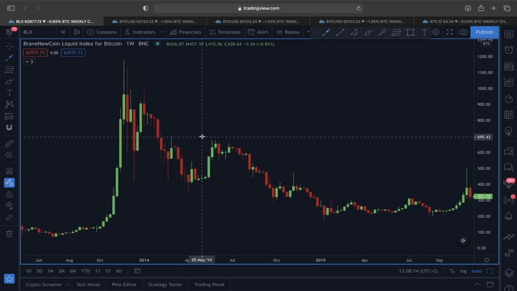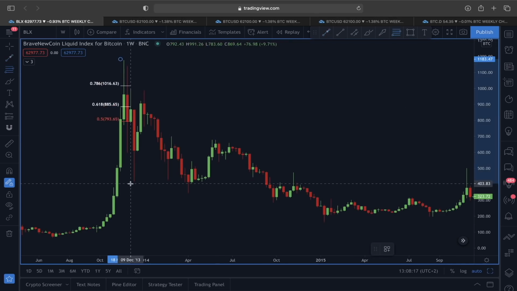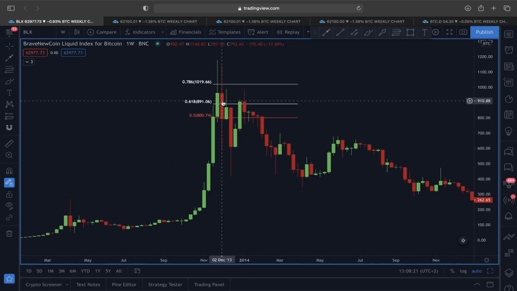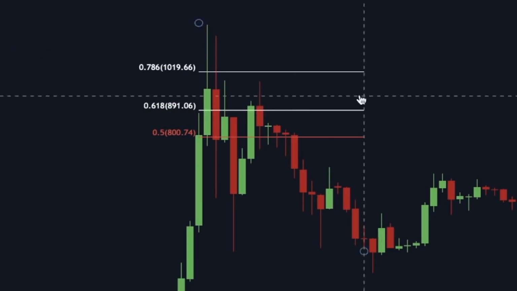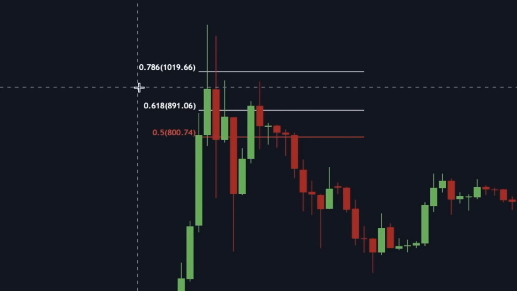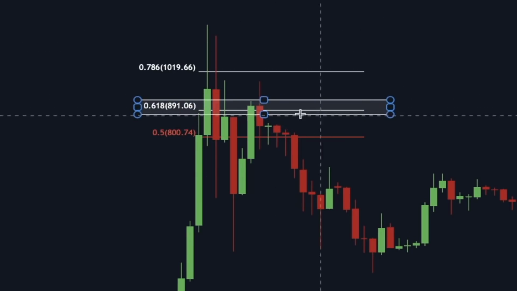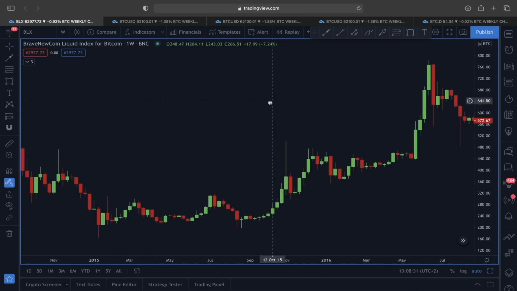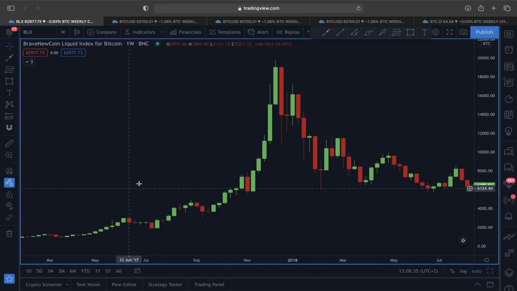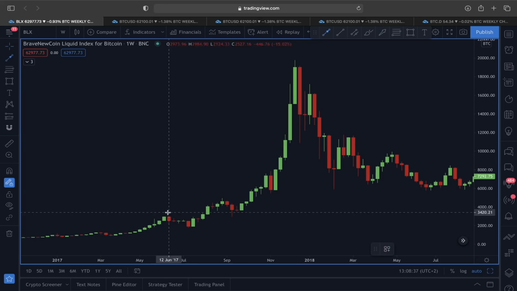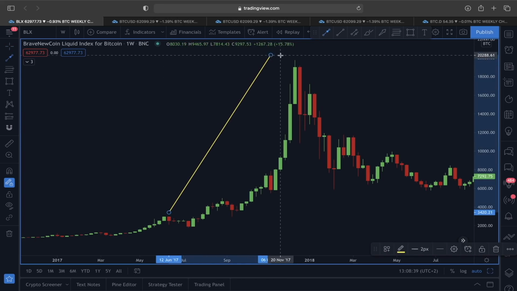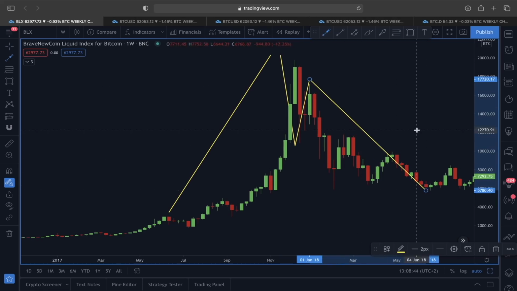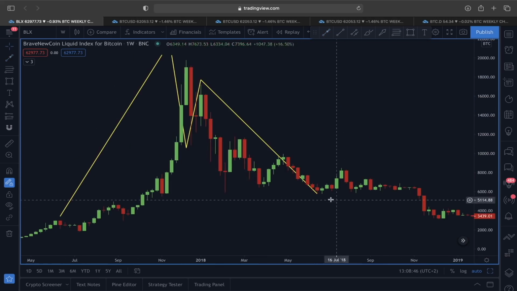So you can see here, from this swing high till this swing low, guys, the price also got a rejection from this 0.618 Fibonacci retracement level. We were unable to close above it. And after that, what happened? An actual trend reversal followed. So now let's go forward and look at this 2017. Similar uptrend, right? Price pullback, another relief rally before the market started to correct. So this was also an actual trend reversal.